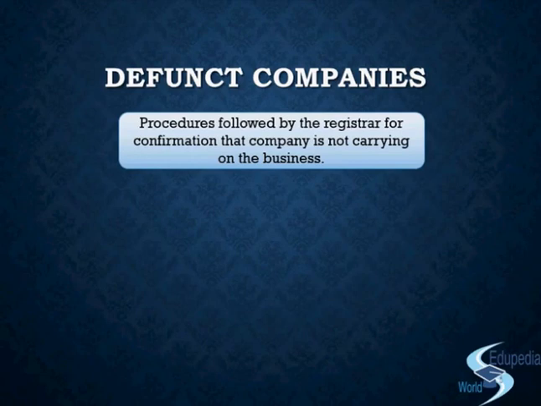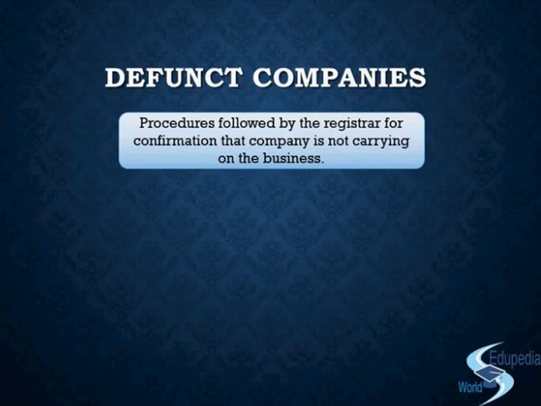So the registrar is also curious. What is happening? Is there an issue? Is the company still existing? Is it working or has it stopped working? Now how does the registrar know? The registrar needs to confirm before striking off the name. It's not that okay, we are hearing nothing of it, no correspondences are coming up, there's nothing in the market, let us strike off the name. No, that is not the procedure.